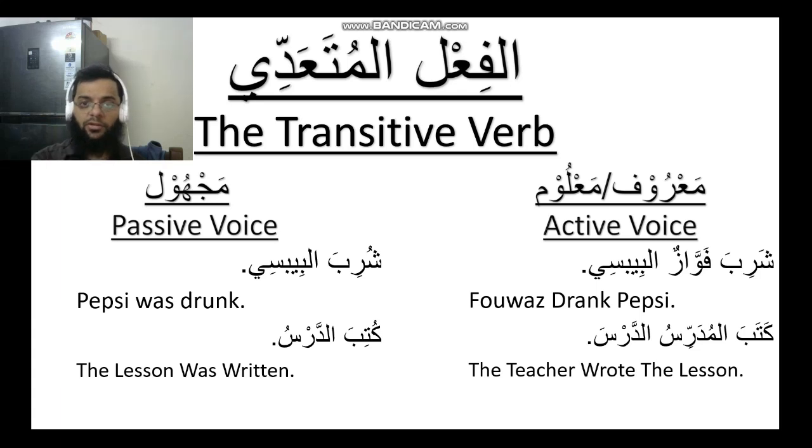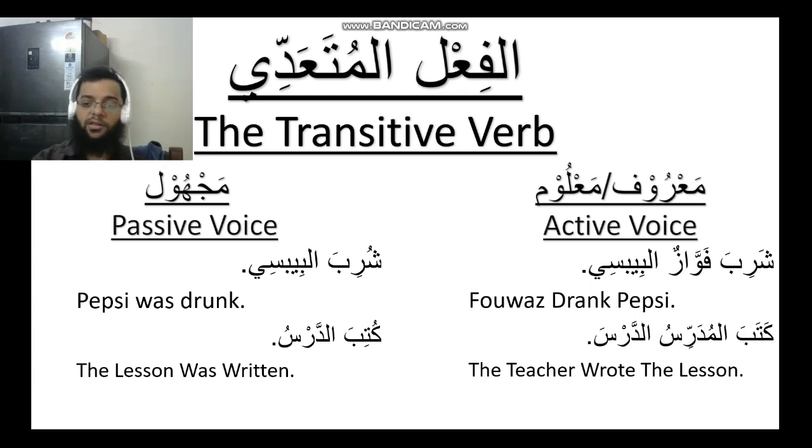Kataba al mudarrisu ad darsa, which means the teacher wrote the lesson. Kataba is your verb, al mudarrisu is the person who wrote it, that is file. Ad darsa is your object, that is maf'ulun bihi, that is the lesson. Here the person who performed the action is mentioned and he is marfu, because file will always be marfu. And ad darsa is mansub because maf'ulun bihi will always be mansub. Now for any particular reason, you don't want to mention the person who wrote it. You just want to stress the thing being done, that is the lesson.